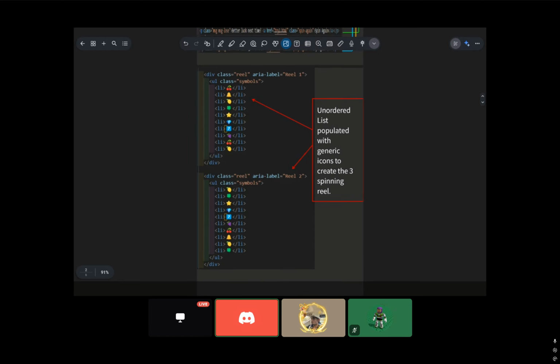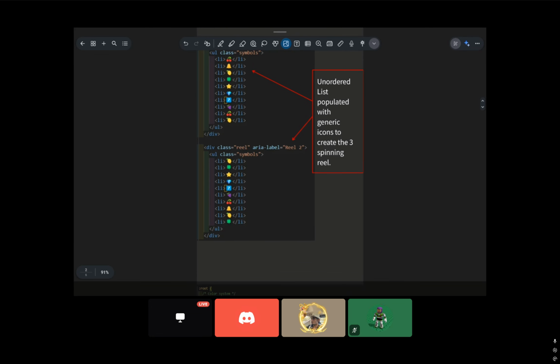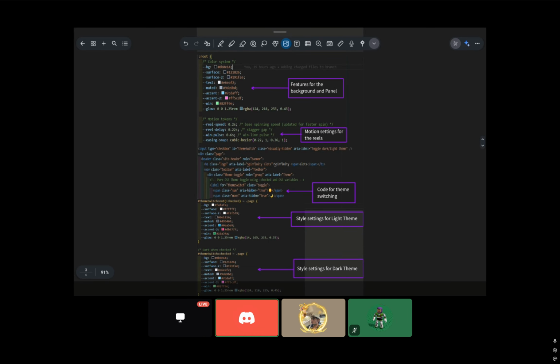This is another snippet. This is from the machine, the slot machine. These are the icons. We put it in an unordered list and populated it with generic icons to create the three spinning reels. This is just a bunch of CSS. You have the features for the background, which we discussed in the slideshow. We have motion settings for the reels. Like I mentioned in the other section, we have reel speed, reel delay. We set parameters to make it either stagger or spin at a certain speed.